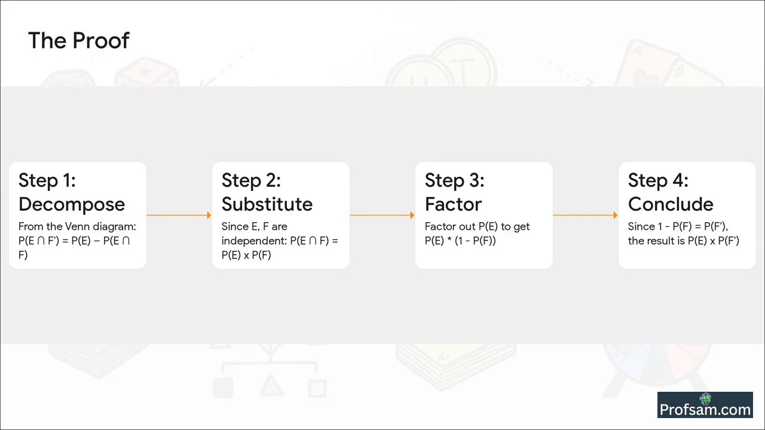Now for step 3, it's just simple algebra. We can see P of E is a common factor, so we take it out. This leaves us with P of E multiplied by 1 minus P of F. And now the final step. What is 1 minus P of F? That's just the probability of not F, which is P of F prime. And there we have it. We have proven that P of E intersection F prime is equal to P of E times P of F prime. The golden rule works, which means E and F prime are also independent.